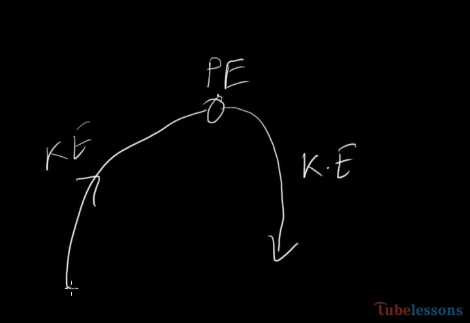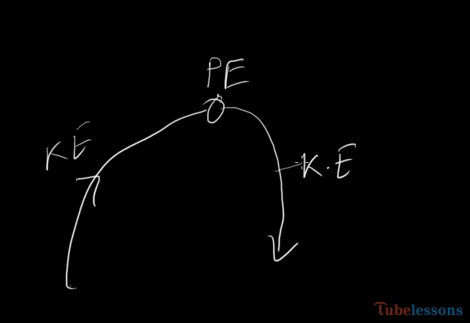So when throwing a stone or a body, it first possesses kinetic energy, and after some time, it stops for a fraction of a second. All of the kinetic energy is converted into potential energy, and during its fall, the potential energy is gradually converted into kinetic energy. Potential energy gradually decreases, and kinetic energy gradually increases.